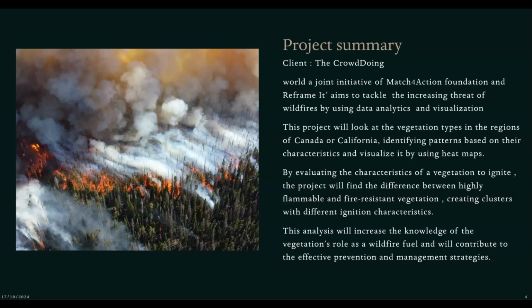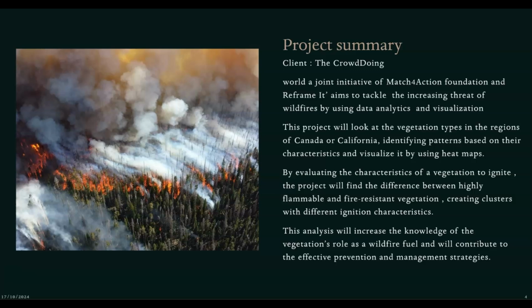So what is the project and who is client? Our client is Crowd Doing. Our goal is to tackle the increasing threat of wildfire by using data analytics and visualization. Specifically, we are focusing on the role of vegetation in wildfires and how we can use the data to better understand and prevent these disasters.